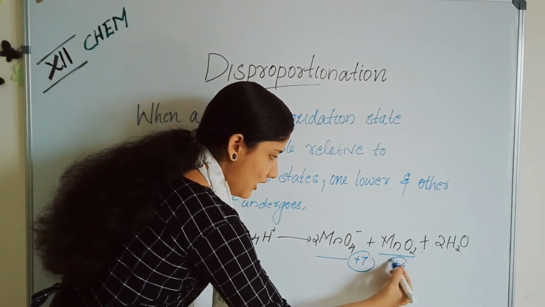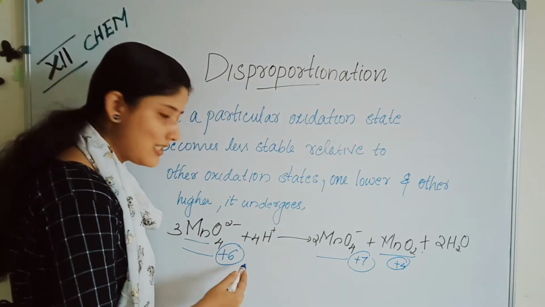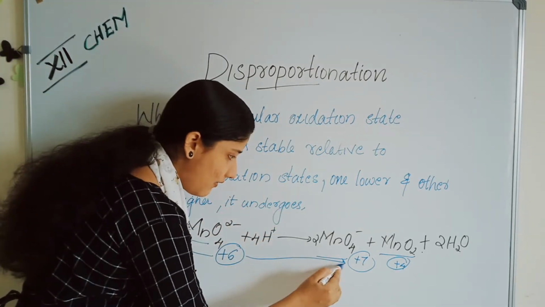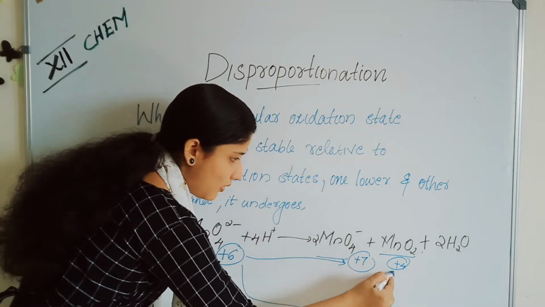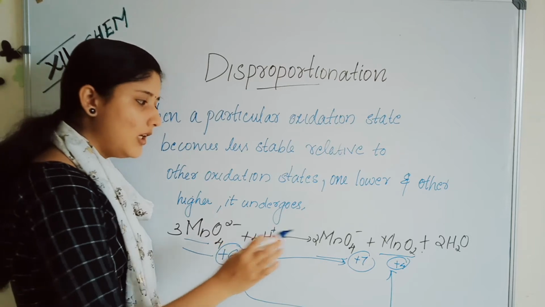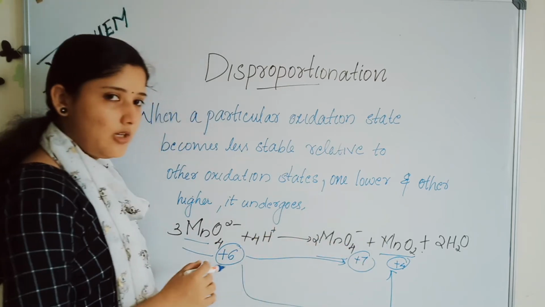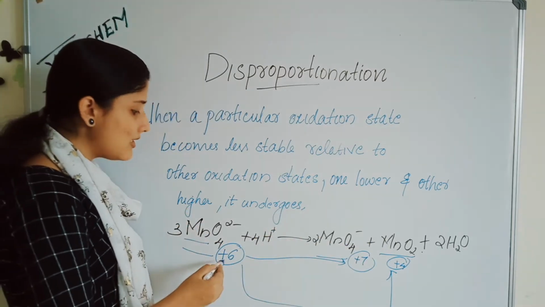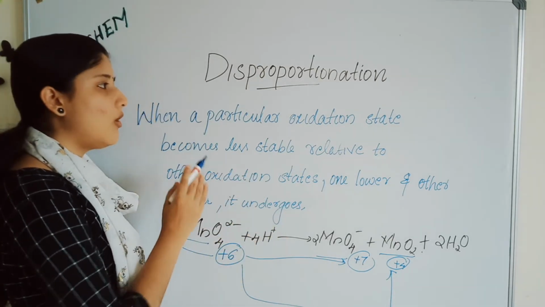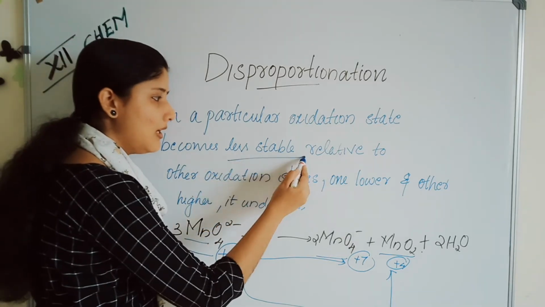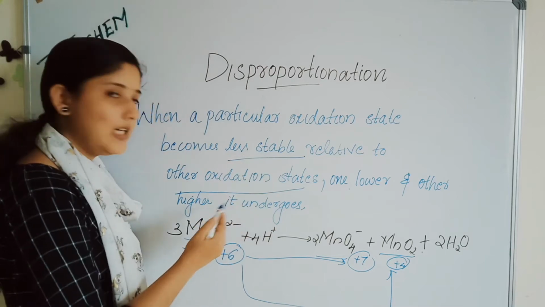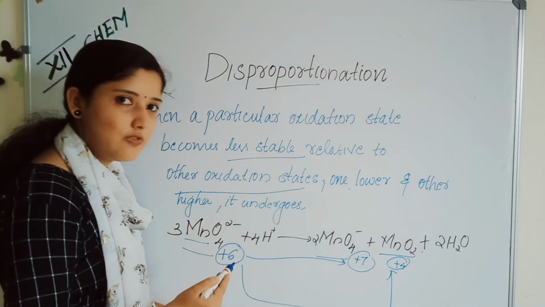We can see the +6 oxidation state gets disproportionated into +7 and +4. This is disproportionation. This +6 is unstable, so it undergoes disproportionation. When a particular oxidation state becomes less stable relative to the other oxidation states, one lower and the other higher, it undergoes a disproportionation reaction.